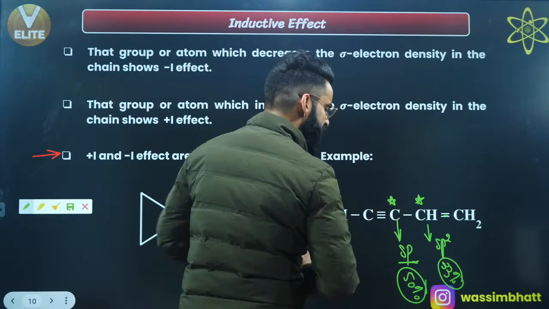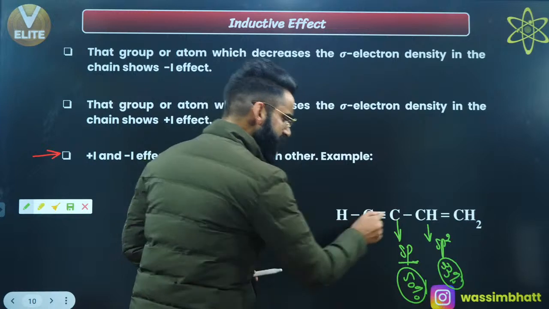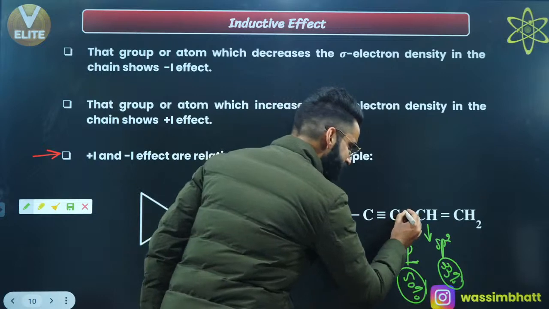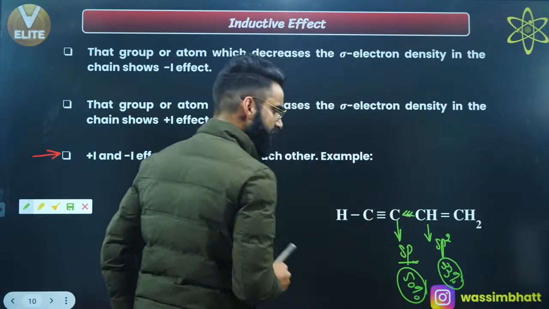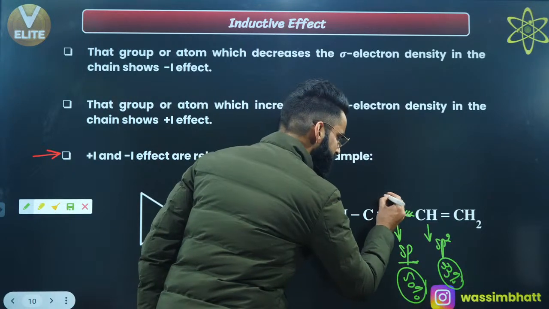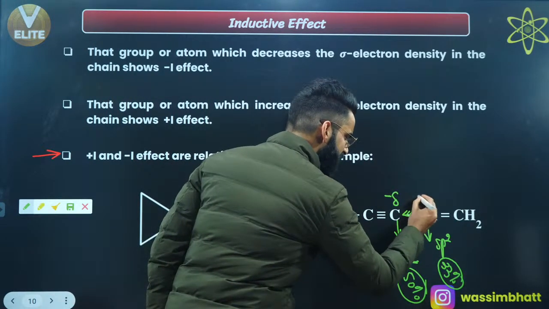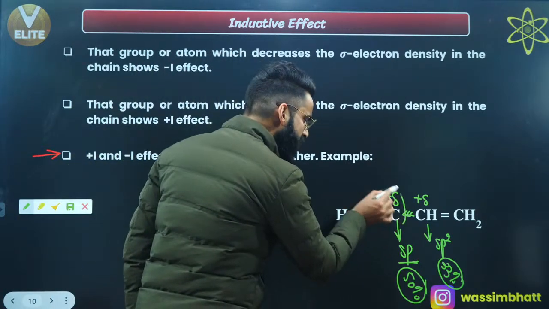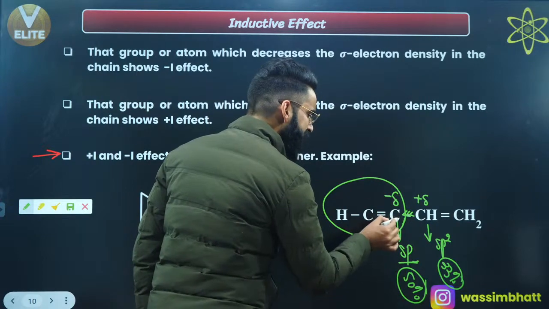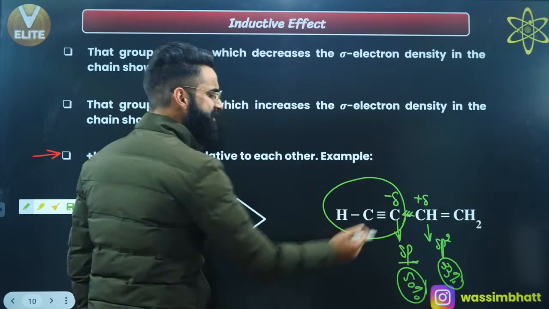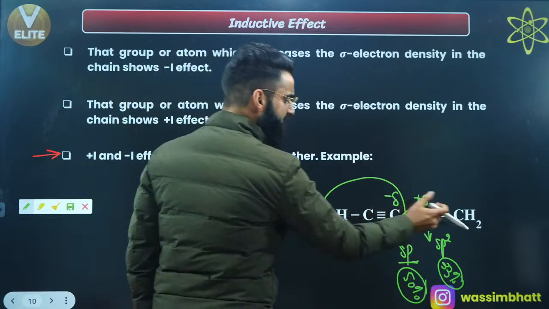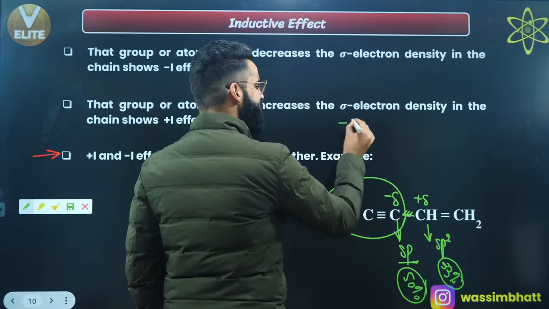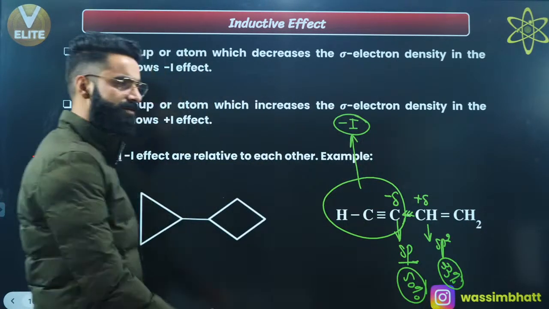If electronegativity of this carbon is more, this carbon is going to attract the bonded pair of electron towards itself, or I'll say the sigma electron density will shift towards this carbon. When the sigma electron density shifts towards this carbon, it is going to get delta negative, and at the same time this carbon is going to get delta positive, right? So people understand, if I talk about this group in particular, is this group increasing the sigma electron density over here or decreasing? It is decreasing the sigma electron density, right? This group is decreasing the sigma electron density. It is pulling the sigma electron density towards itself. So this group over here, can I say it is simply showing minus I power? It's showing minus I effect, right?